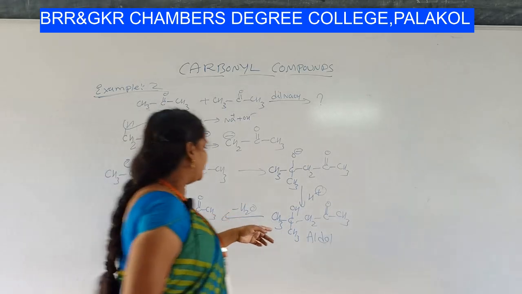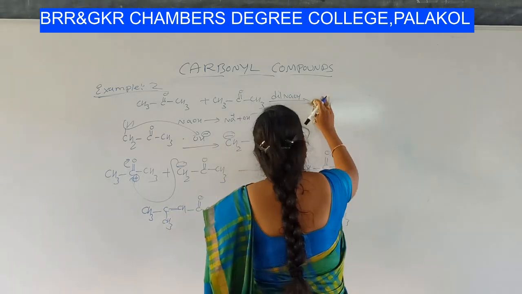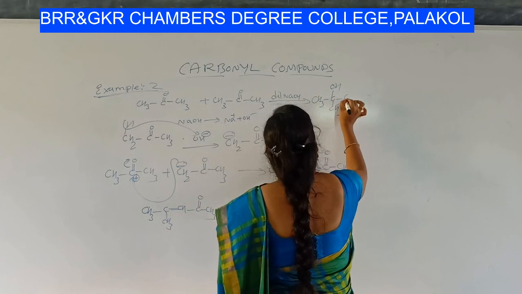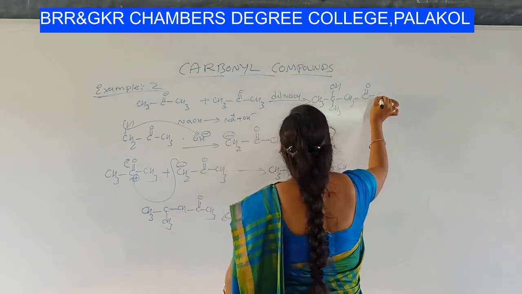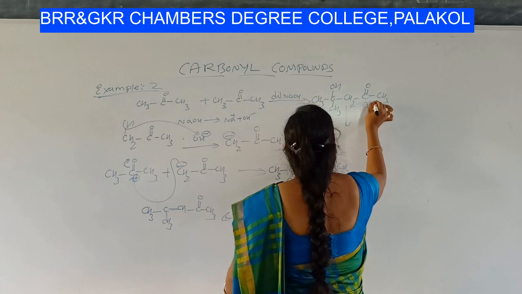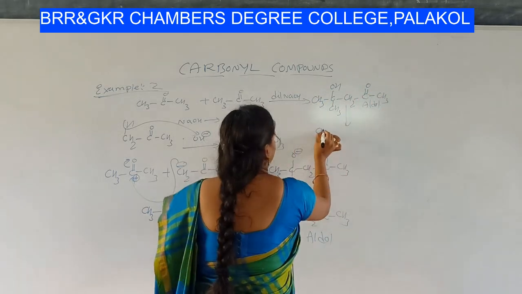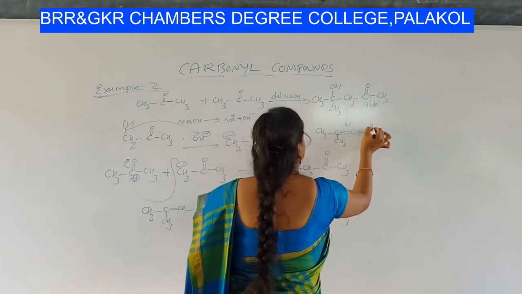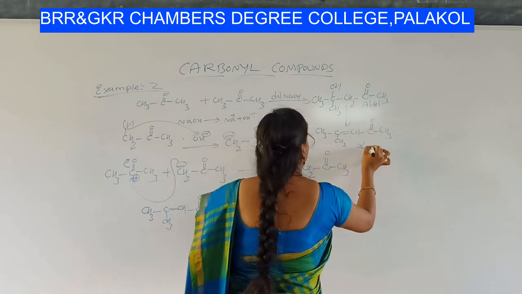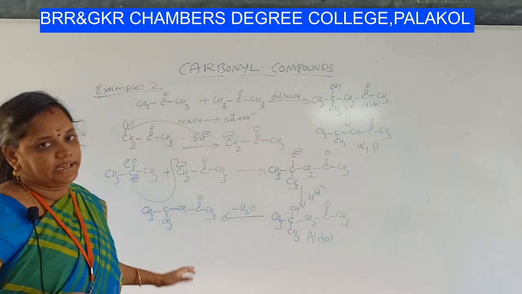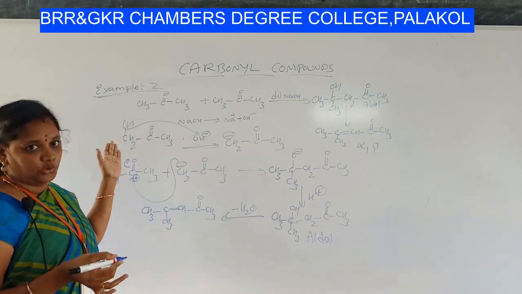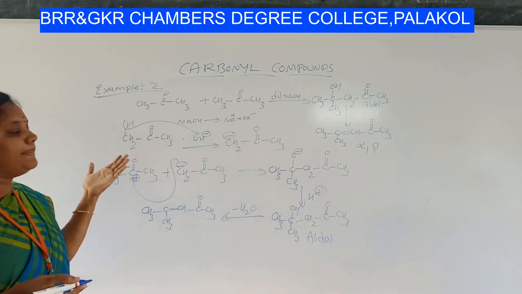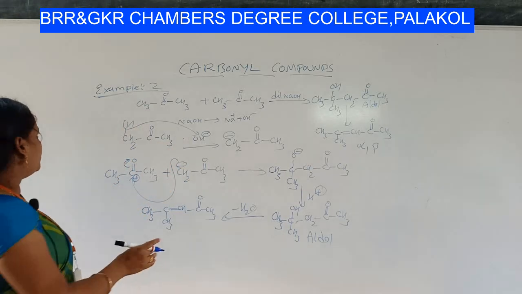So what is the product, students? Write it down here. We got CH3 COH CH3 CH2 C double bond O CH3. Further, this is aldol. Further removal of water gives CH3 C CH3 double bond CH, C double bond O CH3. This is an alpha beta unsaturated ketone. This is example 2, in which we have combined two ketones. Let us move to the next.